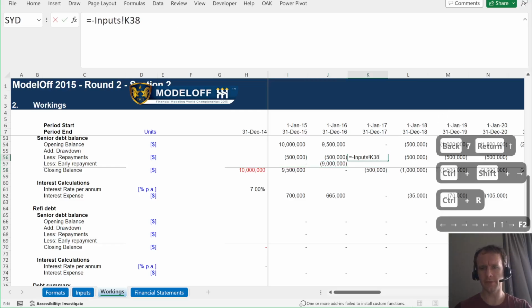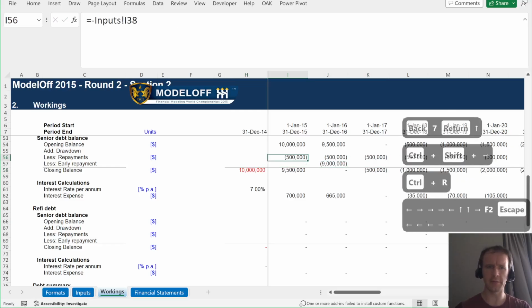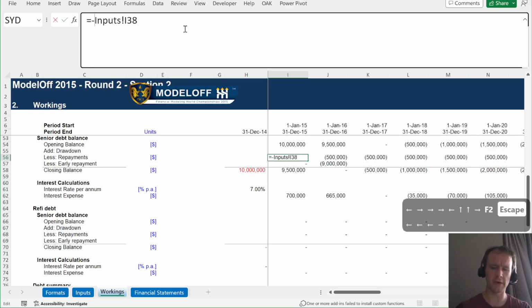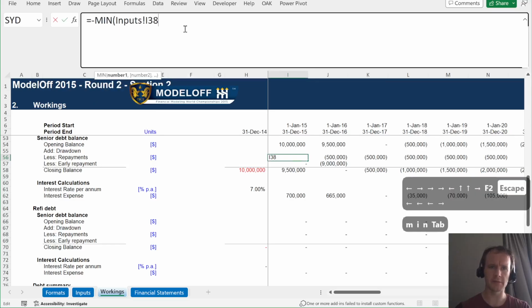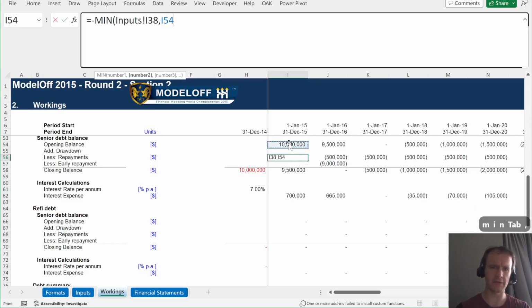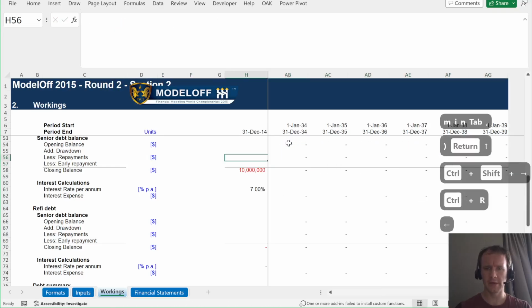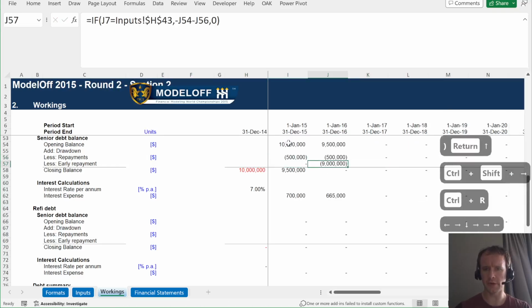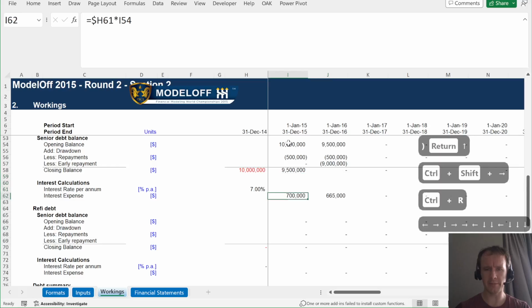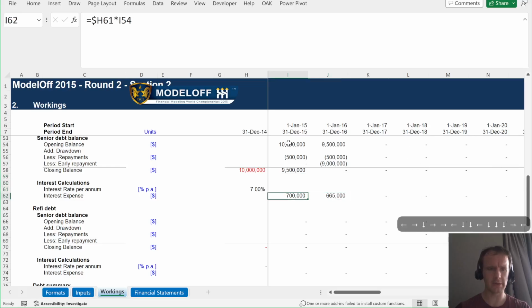And now this formula is just pointing to the repayment schedule, but if you're ever going to have early repayments, then you need to make it the smaller of the repayment schedule and what is available to be repaid. And so now we move across, and that's all zeroed out and fine and happy. The interest already works, so that's all good.